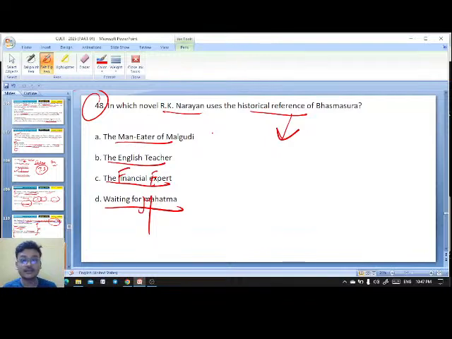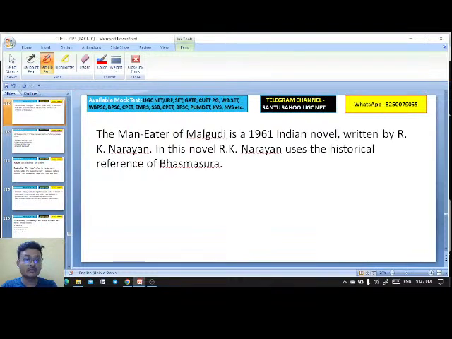In his novel, R.K. Narayan, we find the reference of the Bhasmasura myth. Exactly, it's The Man-Eater of Malgudi. Okay, very good. The Man-Eater of Malgudi is a 1961 Indian novel written by R.K. Narayan. In this novel, Narayan uses the historical reference of the Bhasmasura myth. Exactly, very good.